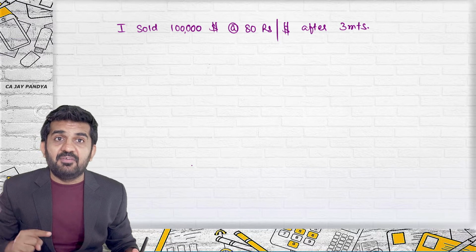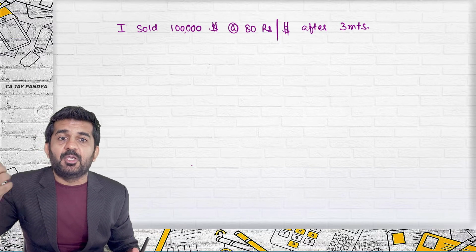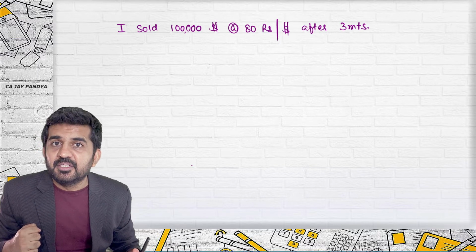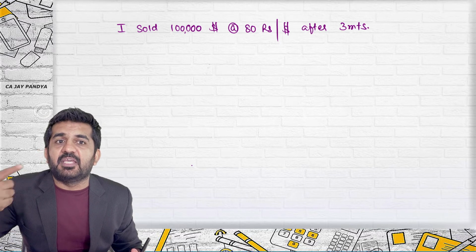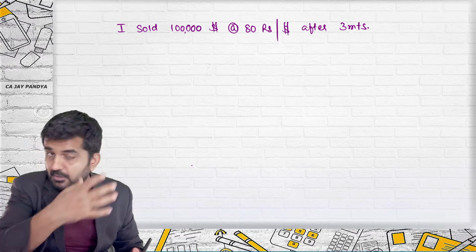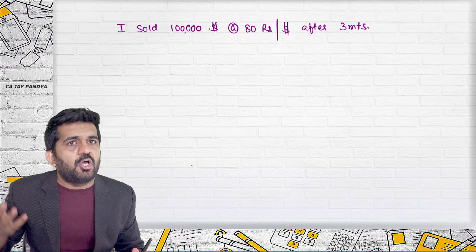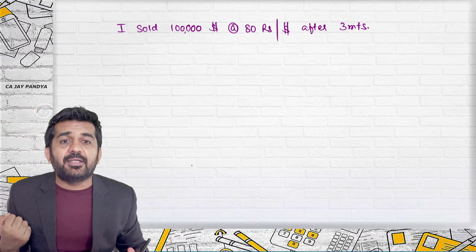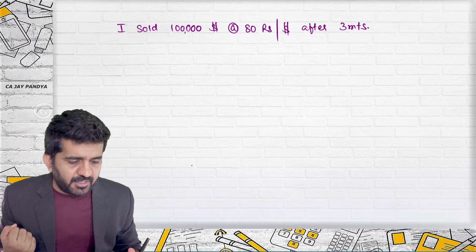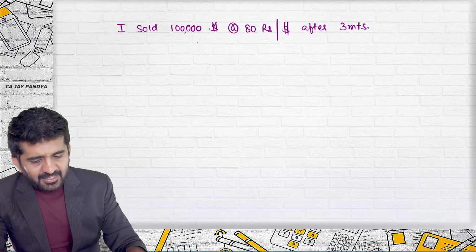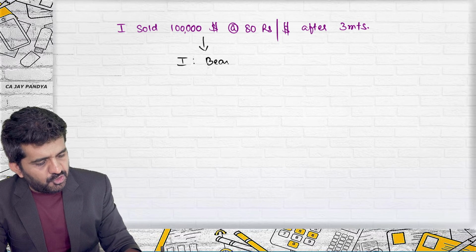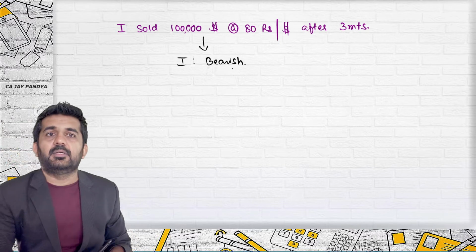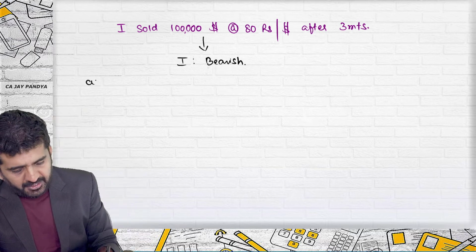I will be giving after 3 months and he will also be paying me after 3 months. I will be getting 80 lakh rupees after 3 months and I will be giving him $1 lakh. I am in India, how will I give $1 lakh? I am an exporter and I might be receiving that $1 lakh after 3 months. Is it alright? As I told you, I am bearish. Alright, try to concentrate.